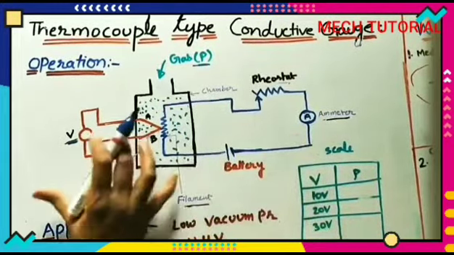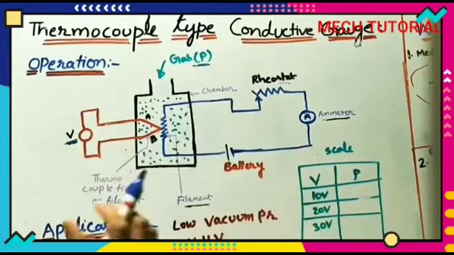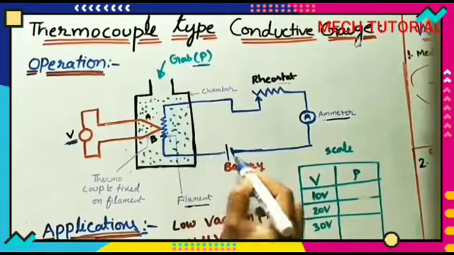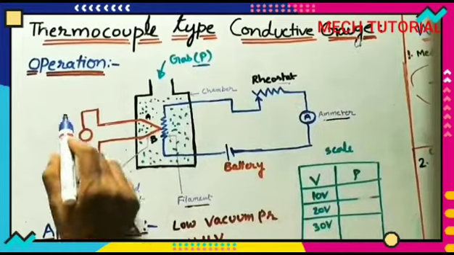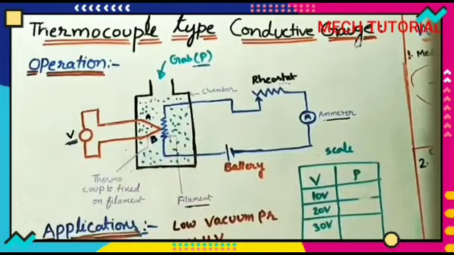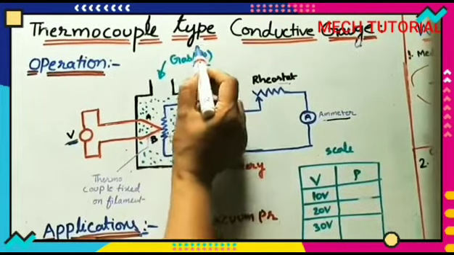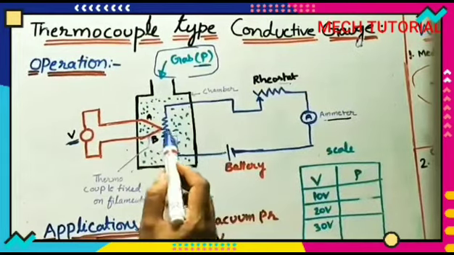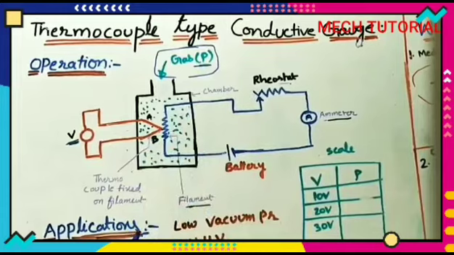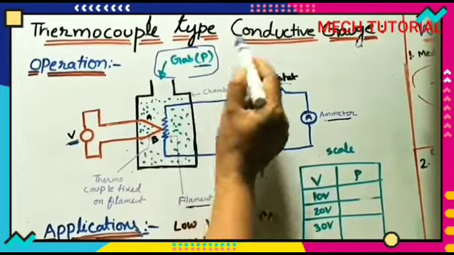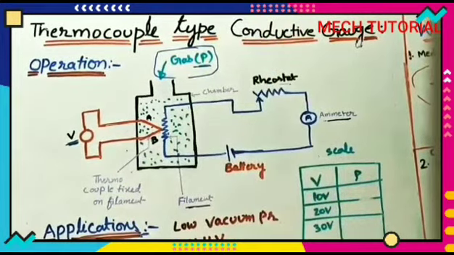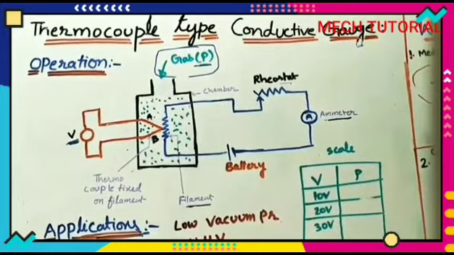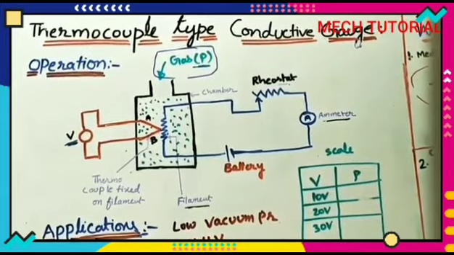We can keep this instrument at one place. This arrangement is in one room, this is in another room, and this is also in another room. So we can keep them separately, connect them with long wires, and we can also supply from a long distance. It is the main advantage of this gauge.